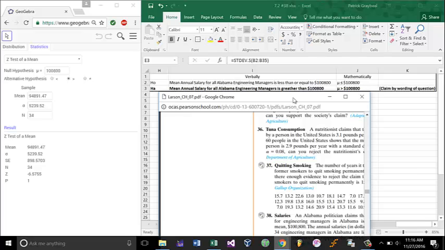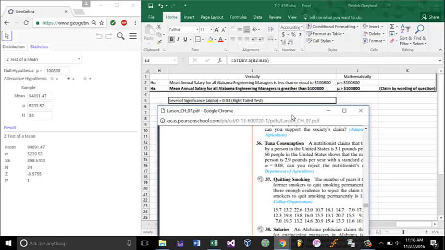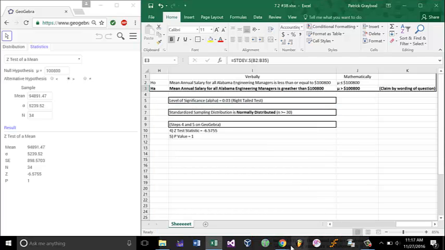So after identifying our H0 and Ha, what we're going to do next is specify the level of significance alpha, and we already have it in the question. It's going to be 0.03. And now notice it's going to be a right-tailed test, as in our alternate hypothesis, mu is greater than $100,800. So that means it's going to be a right-tailed test.